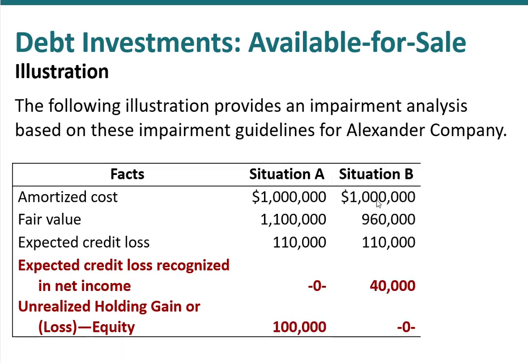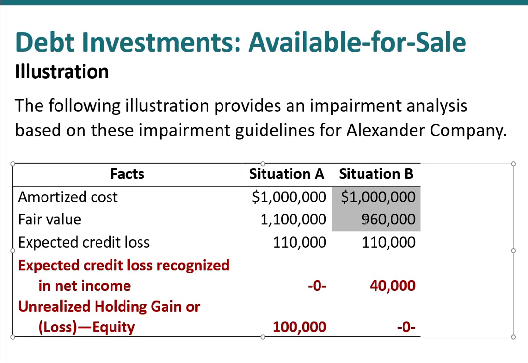Scenario 2, it's on our books again for $1 million, but in this case, the fair value is $960,000. So potentially, we've got a loss going on here. In fact, our expected credit loss is $110,000. But again, we won't take a full $110,000 loss. Why would we? When we could turn around right now and sell it for $960,000, and we would only have a $40,000 loss. So we will recognize a credit loss up to $40,000, and that's the difference between our fair value and our amortized cost. So that's it. End of story.